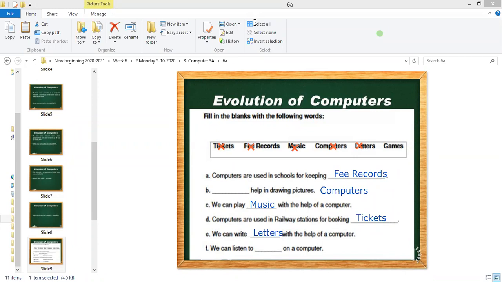Can we change any word? Yes. In C, we must write games. We can play games. Good. Abdul Aziz, did you get the point? Very good. Kareem, did you understand the thing?